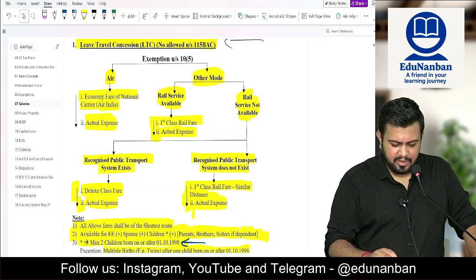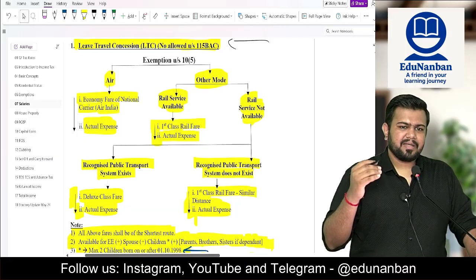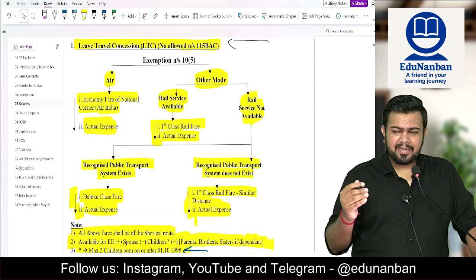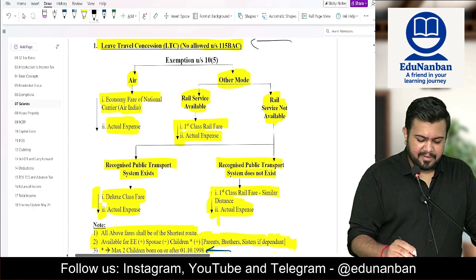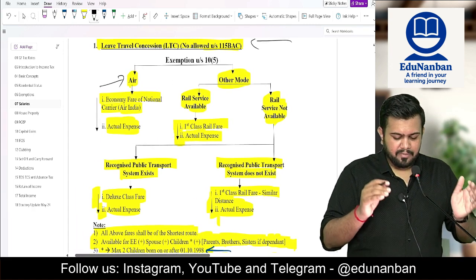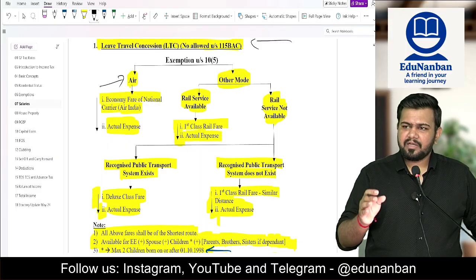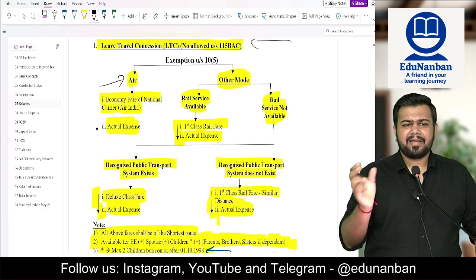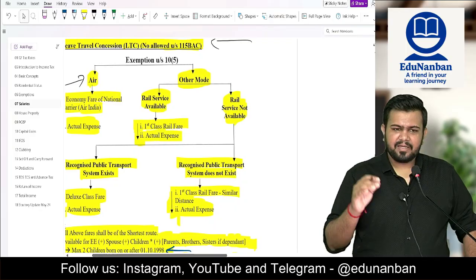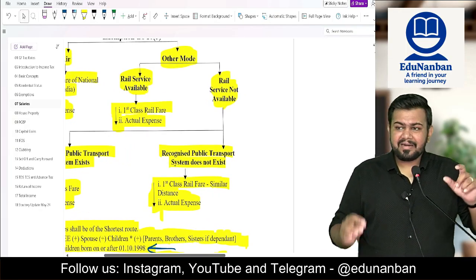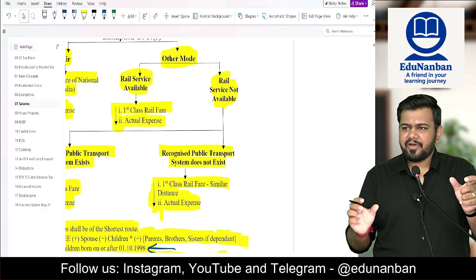Okay, so leave travel concession. When the employer is sponsoring the leave travel of the employees, then exemption is available under section 10 clause 5. What is the exemption? If air travel is sponsored, then economy fare of the national carrier, that is Air India, or actual expense, whichever is lower. In the question, if you are given any other carrier also, take that carrier's amount. Fine. Economy class, don't take business class. Next, for any other mode, you have to see whether rail service is available. If rail service is available, actual expense or first class rail fare, whichever is lower.